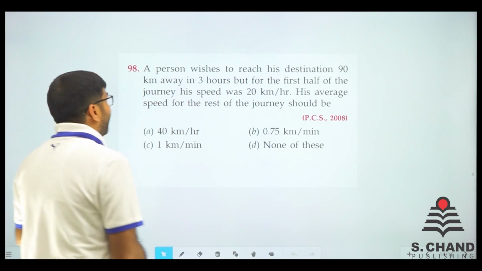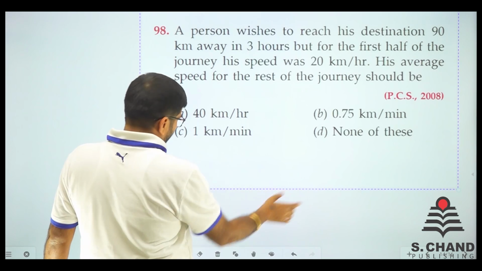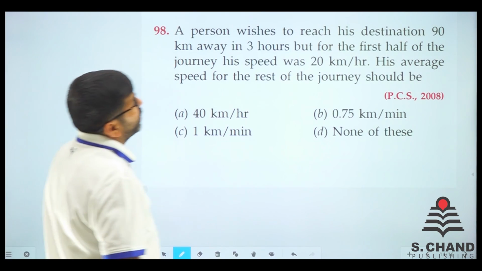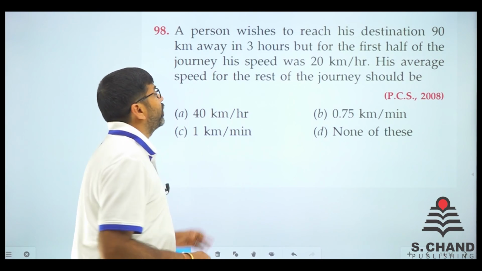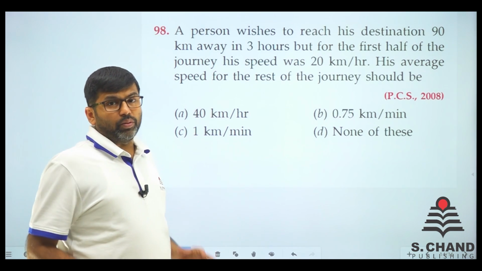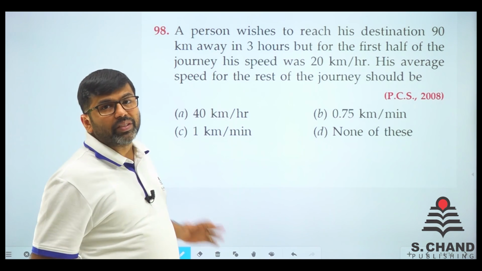नेक्स्ट क्वेश्चन इज फ्रॉम 98. Let's see what the question is. So a person wishes to reach his destination 90 kilometers away in 3 hours. 3 घंटे हैं उसके पास और उसको 90 kilometers जाना है.